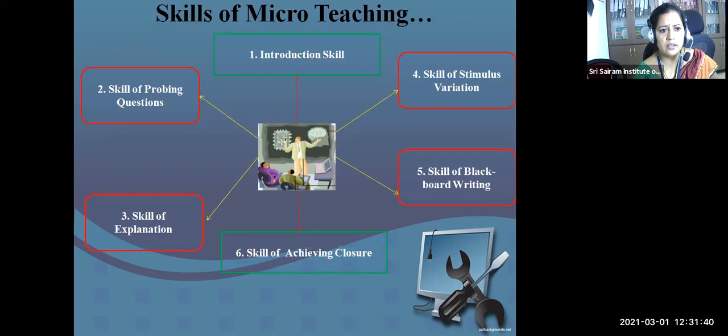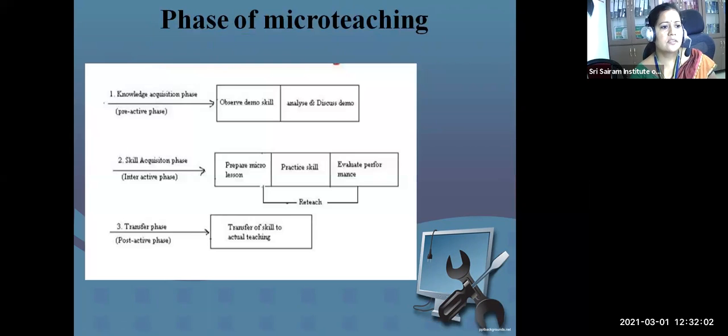So here in this micro teaching, what they have given is introduction skill, skill of probing questions, skill of explanation, skill of achieving closure, skill of blackboard writing, and skill of stimulus variation. As for phases, you have three phases in micro teaching: knowledge acquisition phase, skill acquisition phase, and transfer phase.